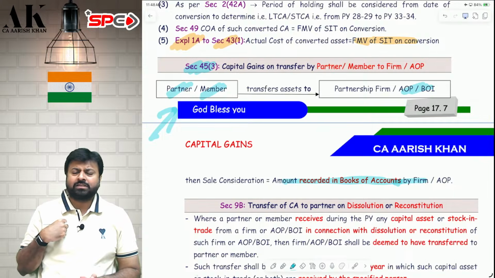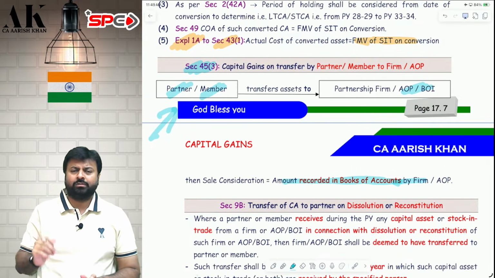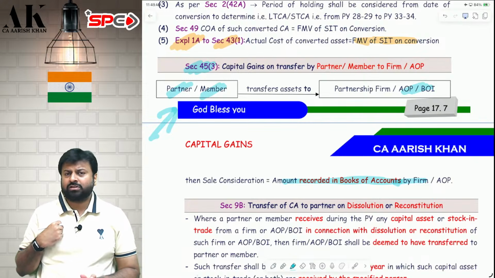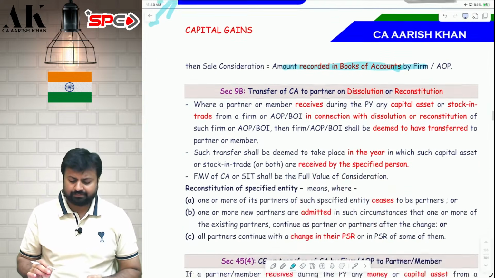So suppose the partner is transferring to the firm some jewelry as a capital contribution. So the partner will be liable to tax as per 45(3). So what will be the FVC for the partner? It will be the amount recorded of that jewelry in the firm. I hope it is clear.